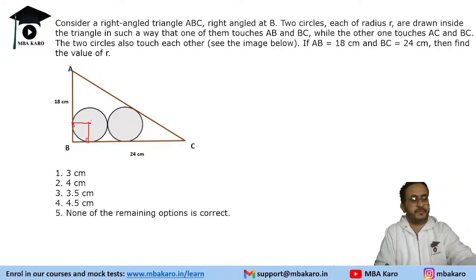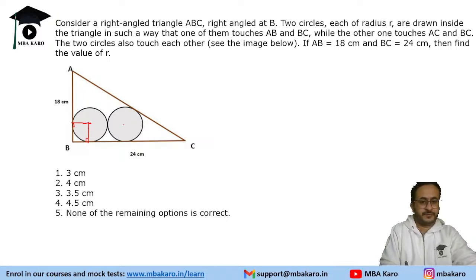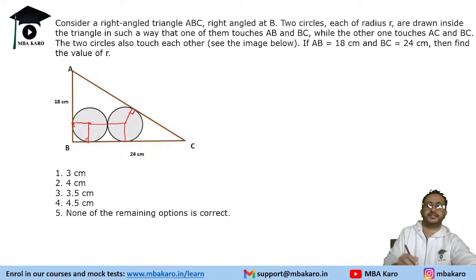So from the circle the perpendicular distance is taken, right? We know that if it is a tangent, it is perpendicular. This will also be perpendicular. This is along the same plane. Basic tangency things one must know, right? Now let us see what we can do in this question, and this will also be a perpendicular. Some construction with a right angle triangle is needed in this.